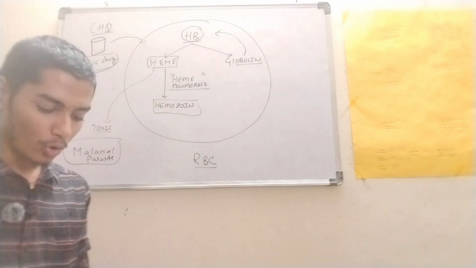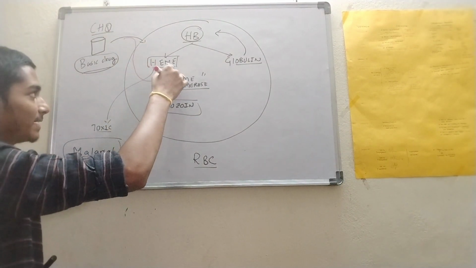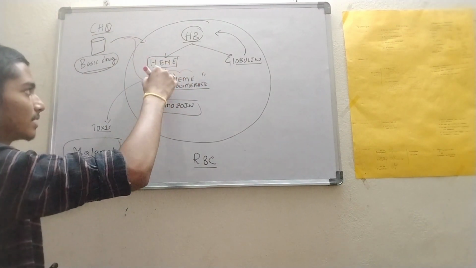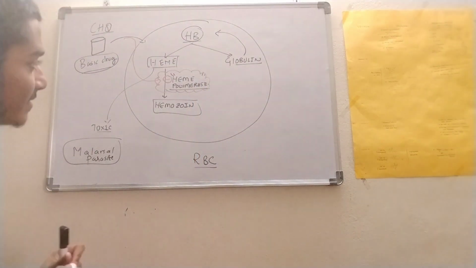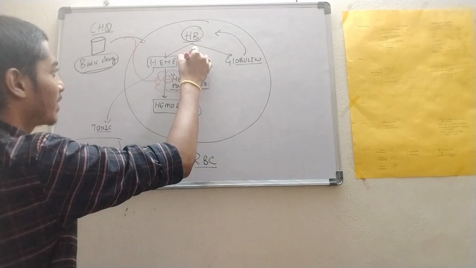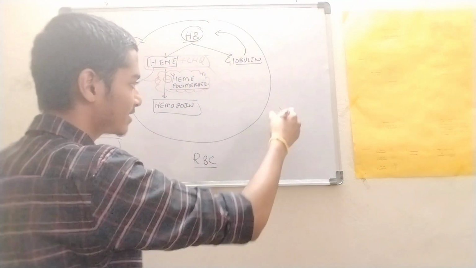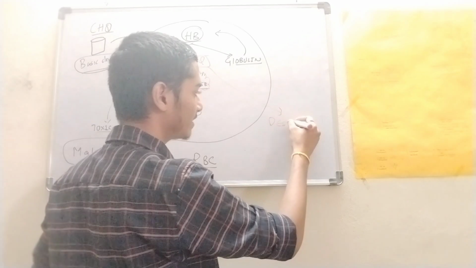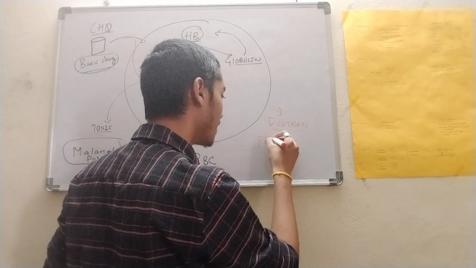Now what happens with chloroquine? Chloroquine will go and inhibit this heme polymerase. Likewise it inhibits the heme polymerase and forms the heme chloroquine complex. So this complex destroys the plasmodial membrane.